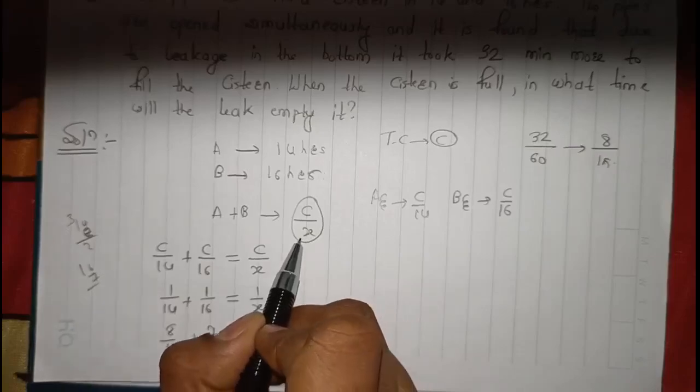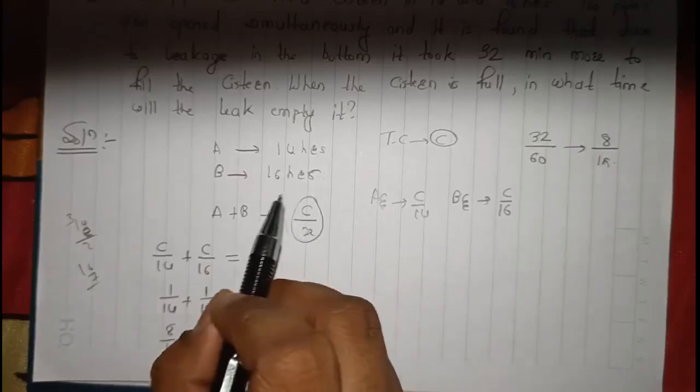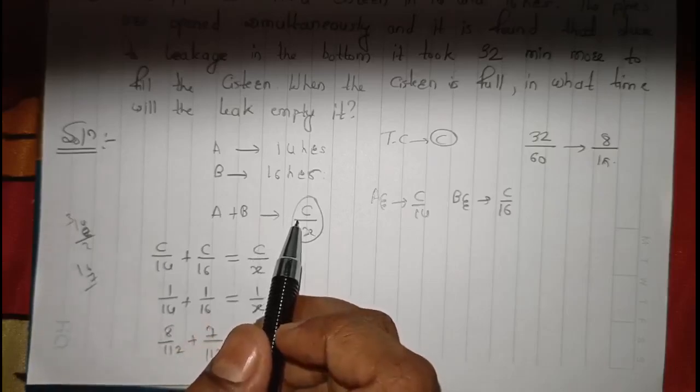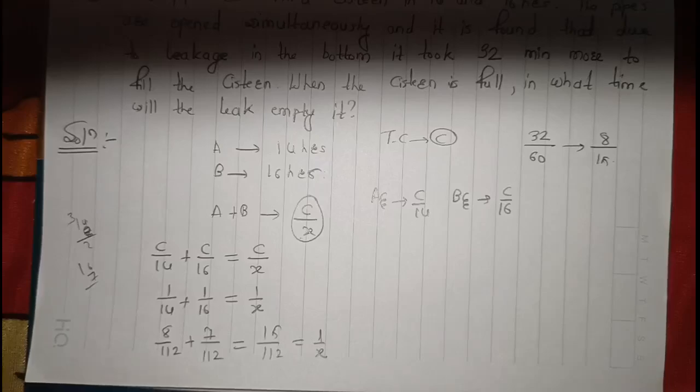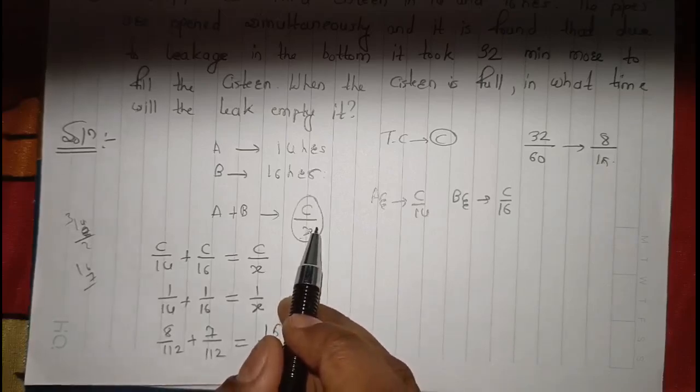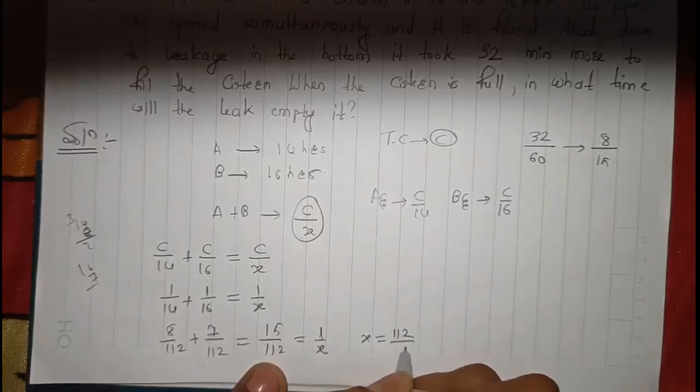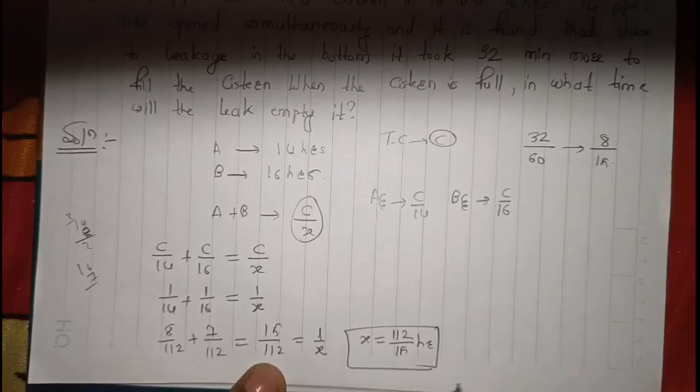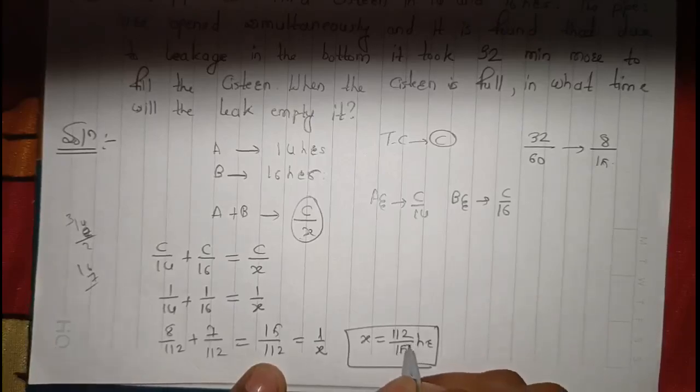What is x here? It is the number of hours it would take if just A and B are working together. If A and B are working together, in how many hours will our tank get filled? It is x hours. So x is 112 by 15 hours. If there is no leakage, the number of hours required is 112 upon 15. I hope you understood why we have taken only A plus B first.